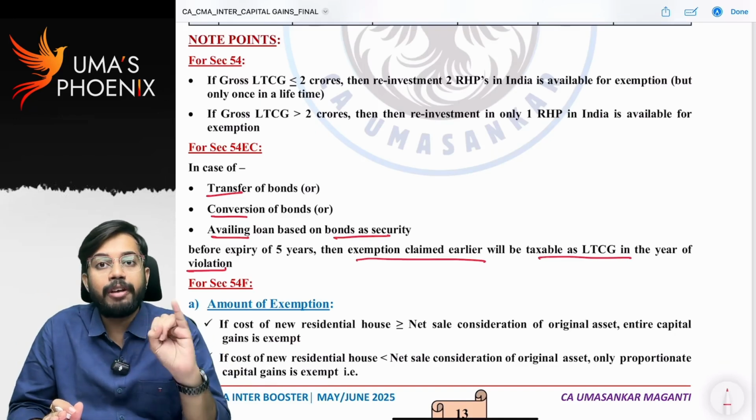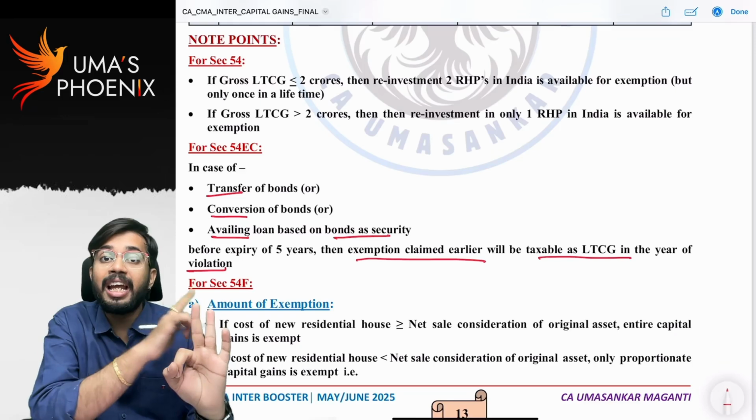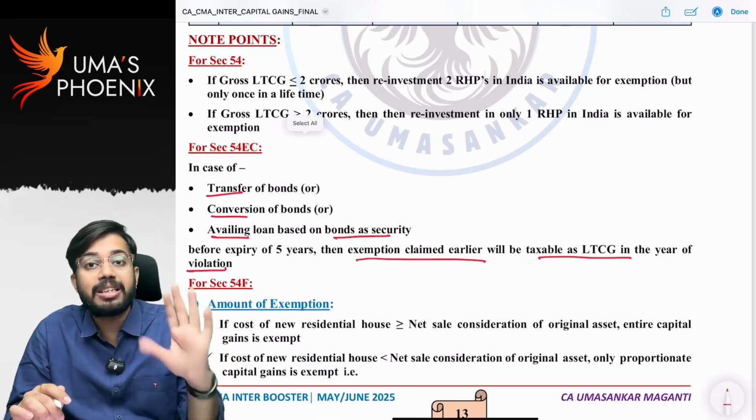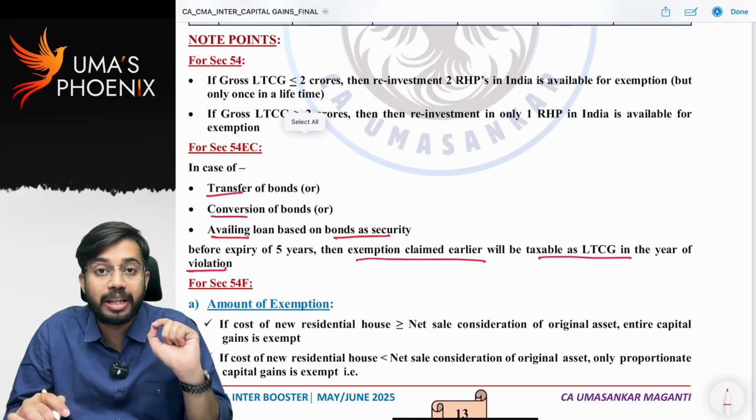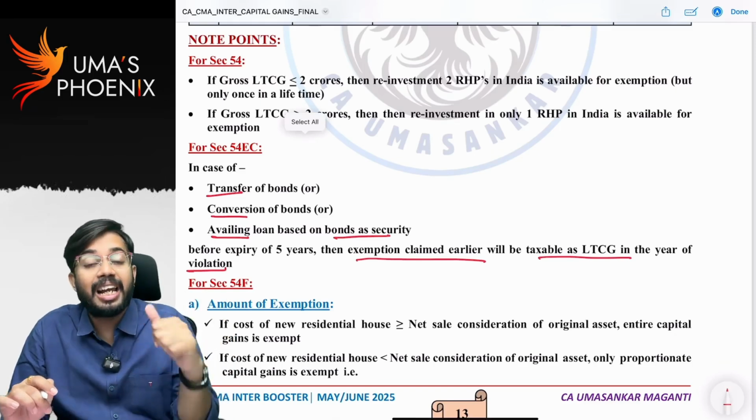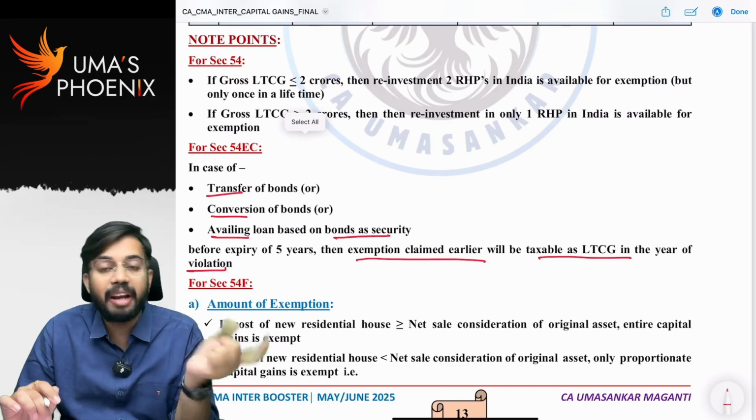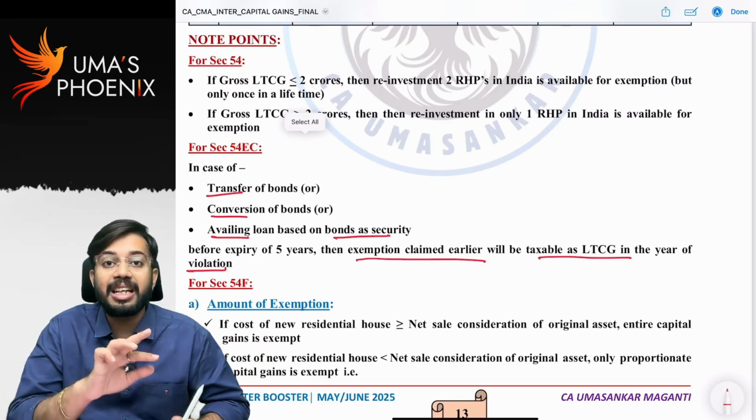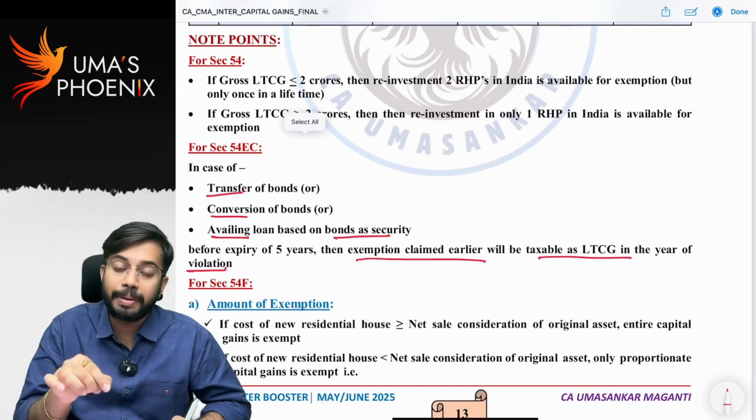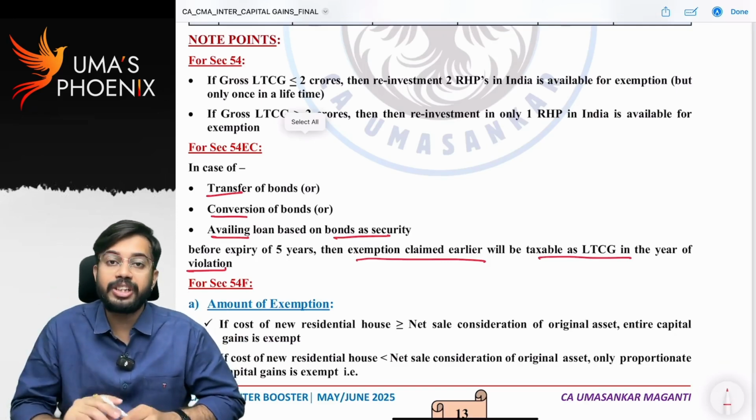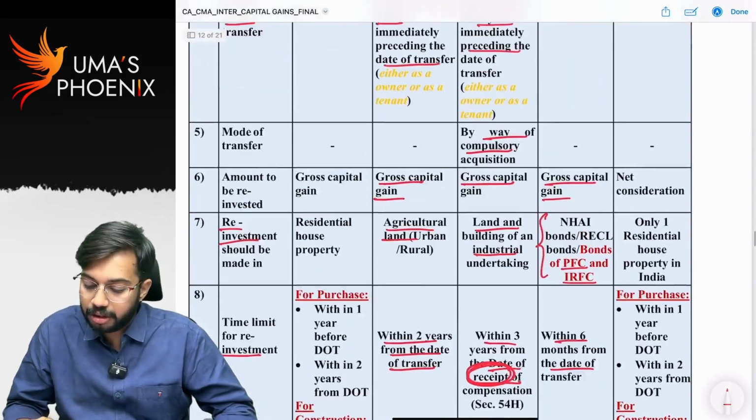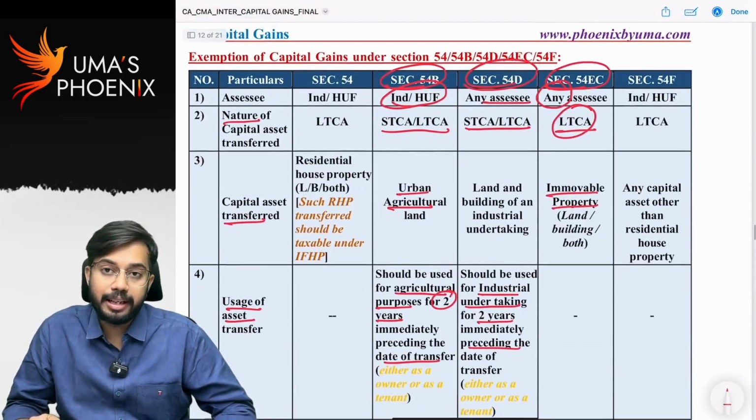For 54, 54B, 54D, in case of violation, earlier exemption will be reduced from cost of acquisition. That concept is not applicable for 54EC. For 54EC, earlier exemption claimed will be reversed. Whatever the amount of exemption that is claimed earlier is reversed and taxable as capital gain in the year of violation. Is it clear? Good. So that's all about section 54EC.